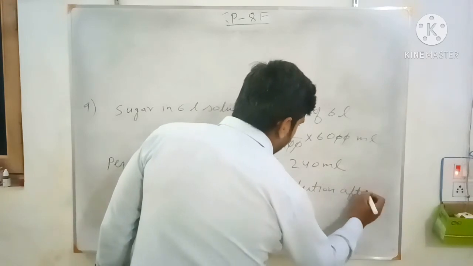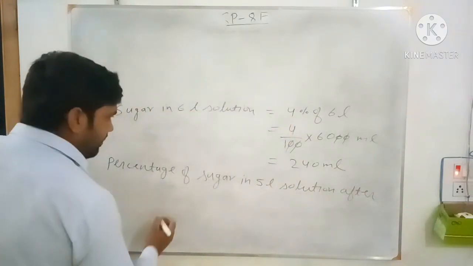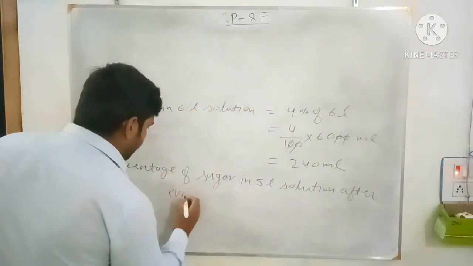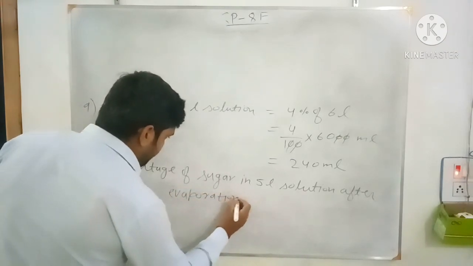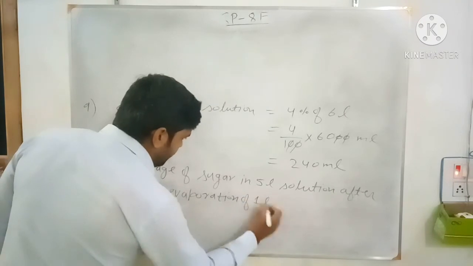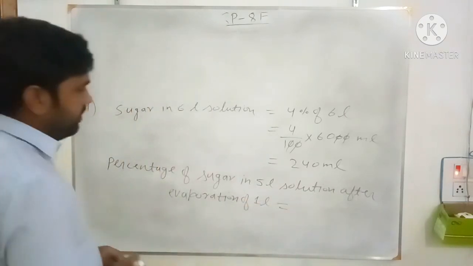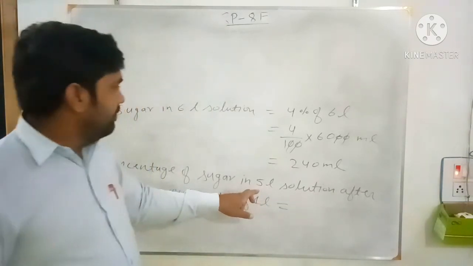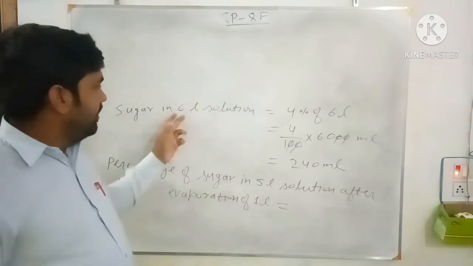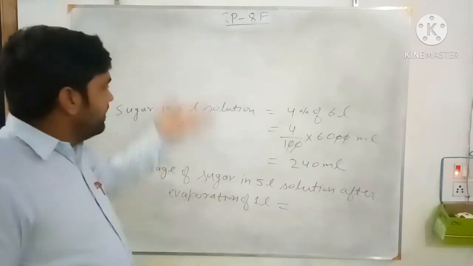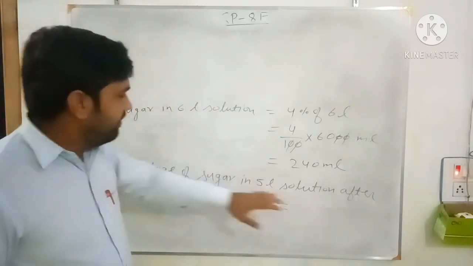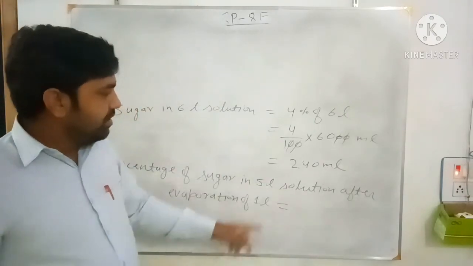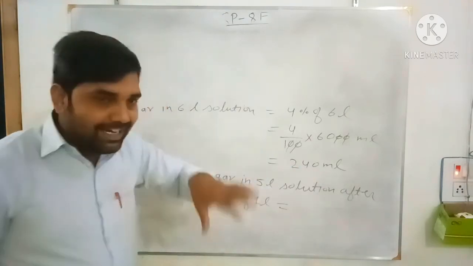The solution volume becomes, from 6 liter, 1 liter is evaporated. Only water is evaporated, sugar is not evaporated. So out of 6 liter solution, now remaining 5 liter only. So what is the percentage of the 240 ml sugar that is intact in the solution?